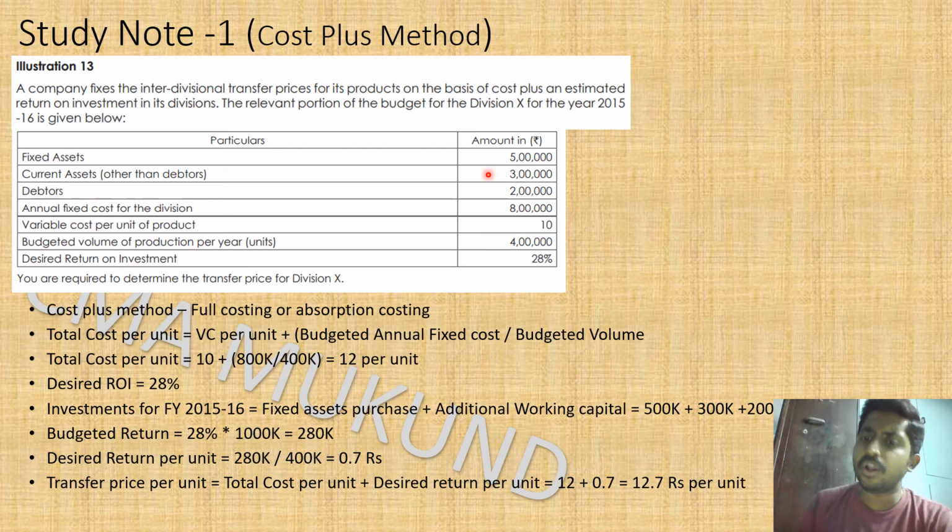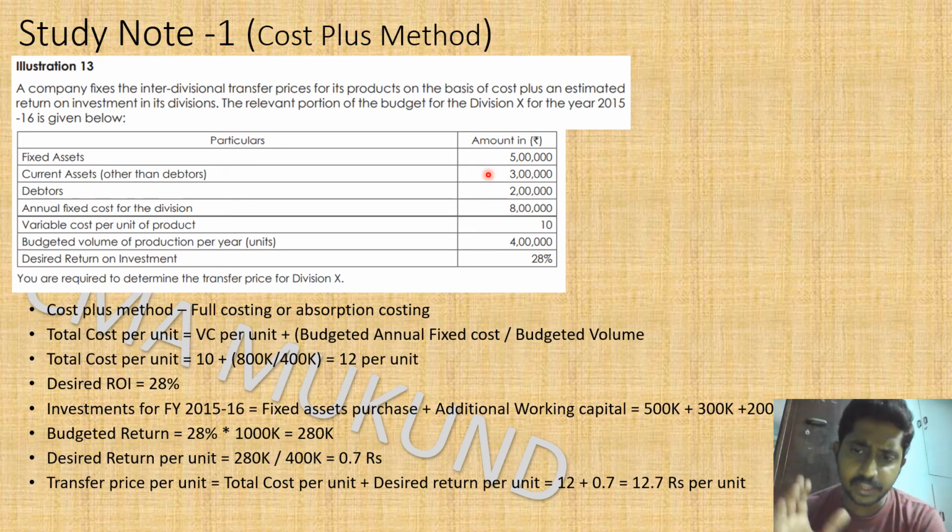So the overall investment: you will invest something in the fixed assets, you will invest something in the working capital, and everything put together is going to be your investment. So total investment is nothing but the capital investment plus working capital investment. 5 lakhs is a capital investment, that is clear. And your current assets from the previous year, 2014-15 to 2015-16, are going to go up by 3 lakhs, and your debtors are going to go up by 2 lakhs.